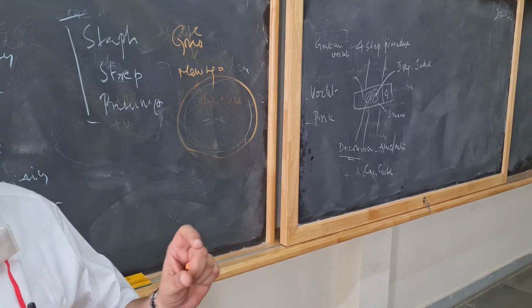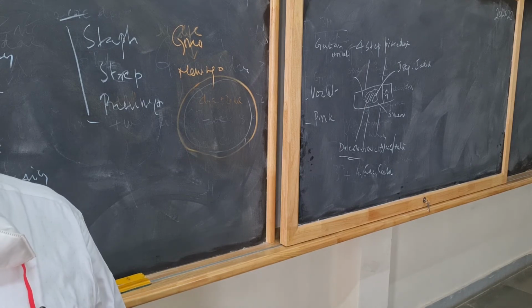Okay. First question I will give you today. You write that and bring and show me.